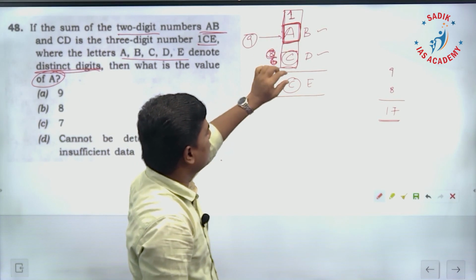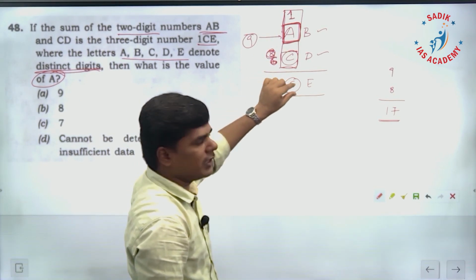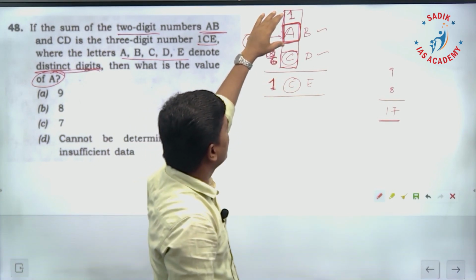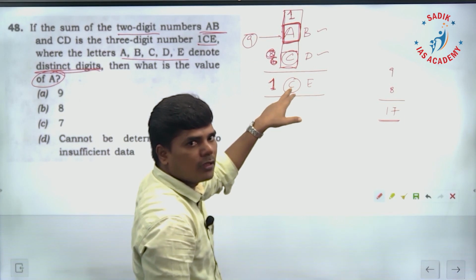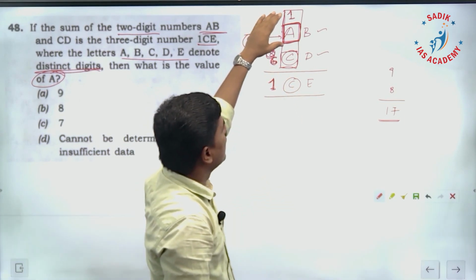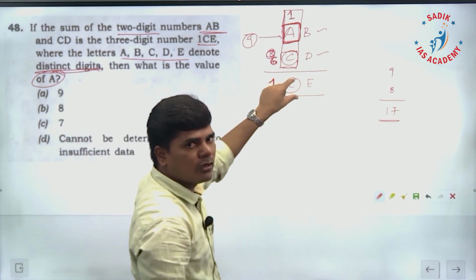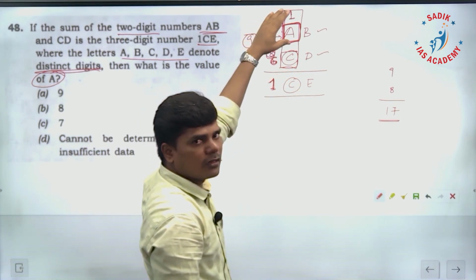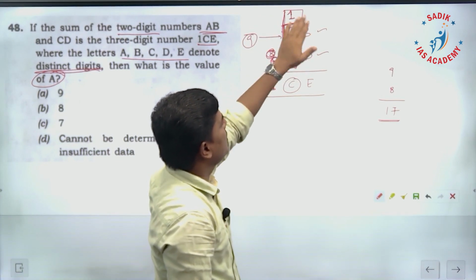10 plus C, then only you will write here 1C. Here, 10 plus 8 means 18 will come. Here, 10 plus 6, so 16 is going to come. This C will come as it is. When this is going to be 10, A cannot be 10, so there should be one carry forward.